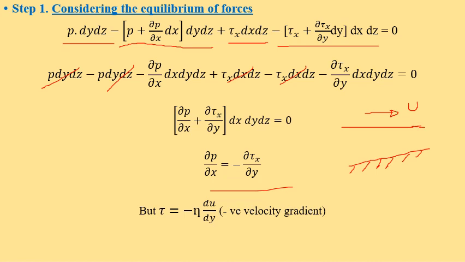Therefore, considering the negative sign, tau is equal to minus eta du by dy. If we substitute this in the above equation, we get del p by del x is equal to minus del of minus eta du by dy by del y. If we simplify, we can write this as eta into d square u by dy square. So the equation is del p by del x is equal to eta d square u by dy square.